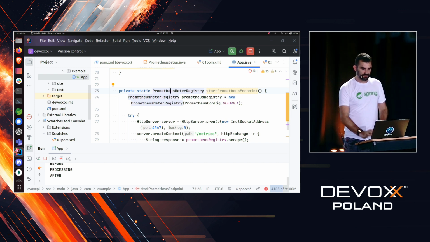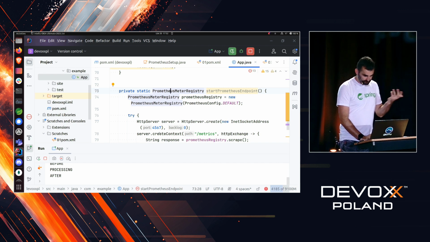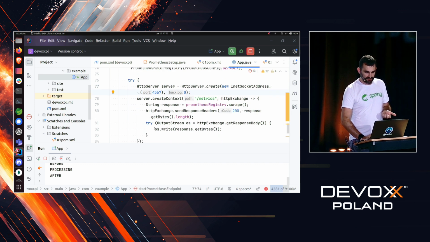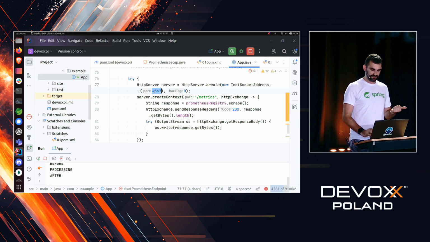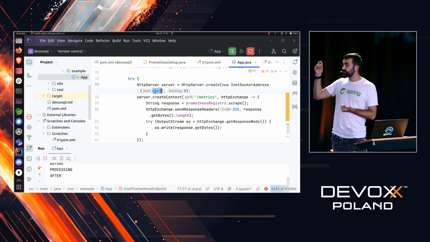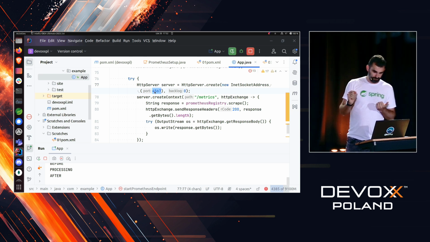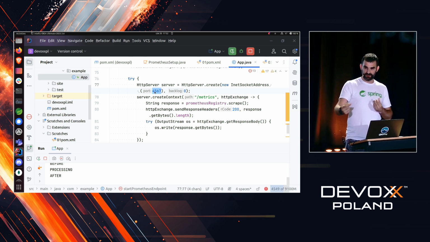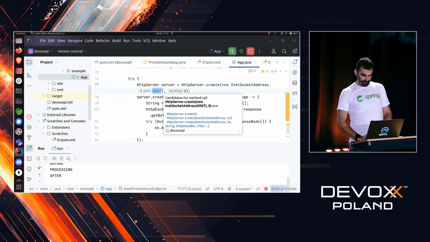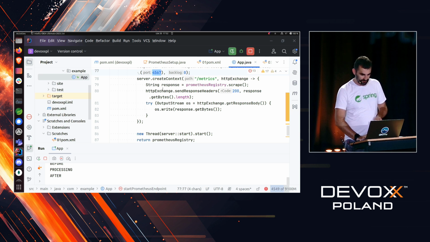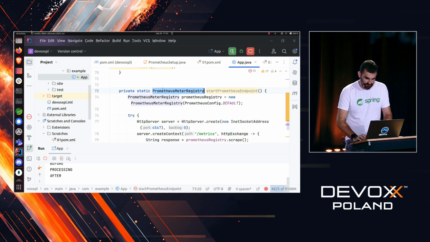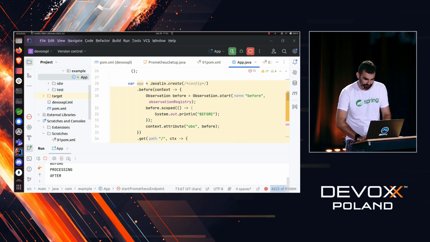This is why we have Prometheus meter registry. And also, I'm running the HTTP server on port 4567 that will publish under the metrics endpoint metrics in the Prometheus format. This is what is required by my configuration of Prometheus.